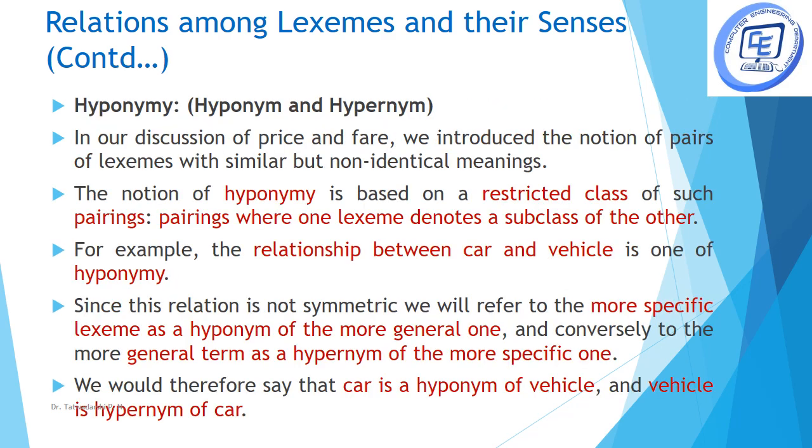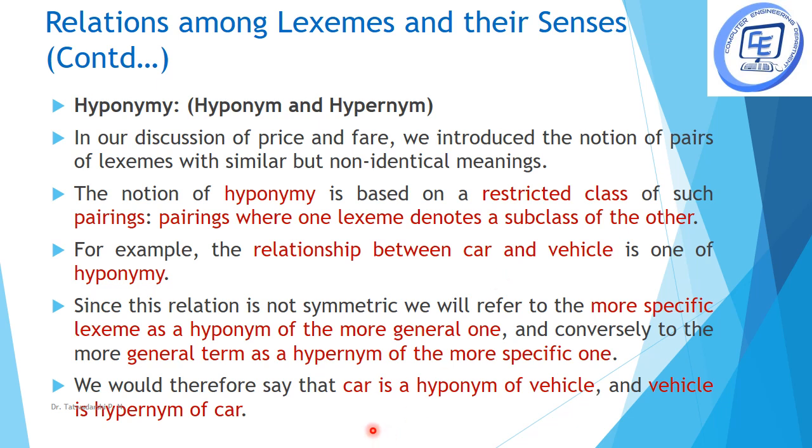The next is hyponymy. Hyponymy is a superclass and subclass kind of relationship. For example, the relationship between car and vehicle is a hyponymy relation. Here, the more specific lexeme is a hyponym of the more general one. Car is a specific version of a vehicle.